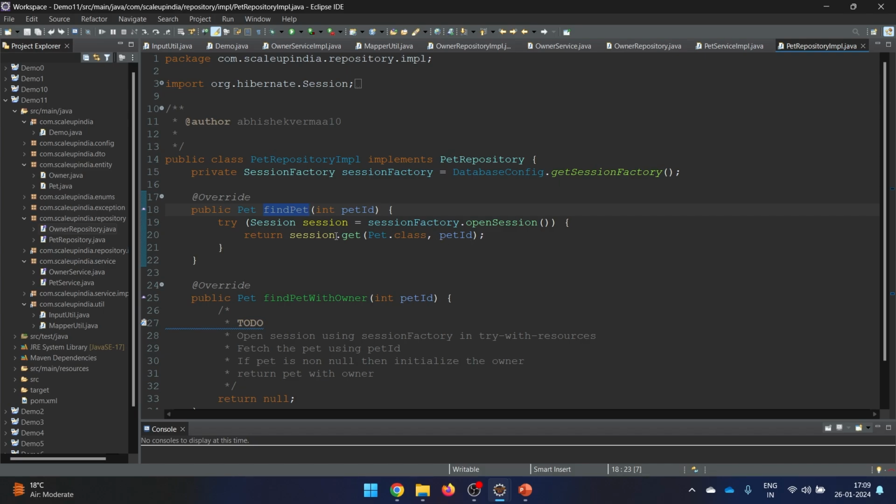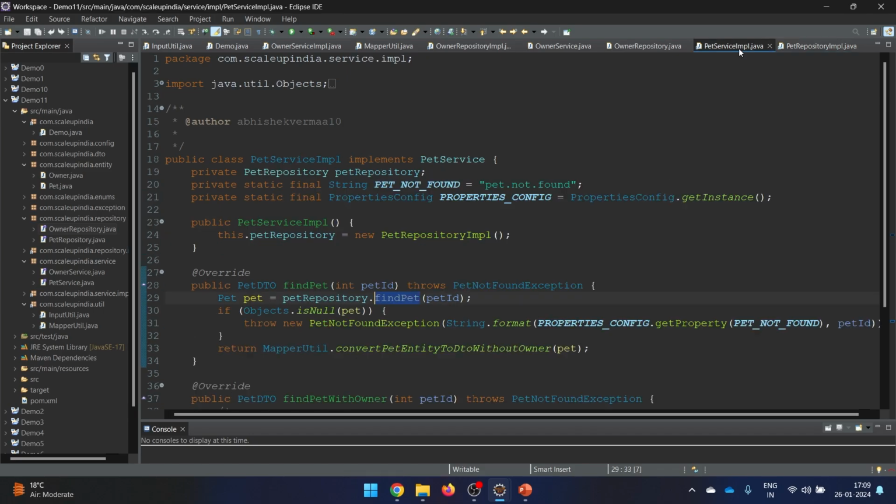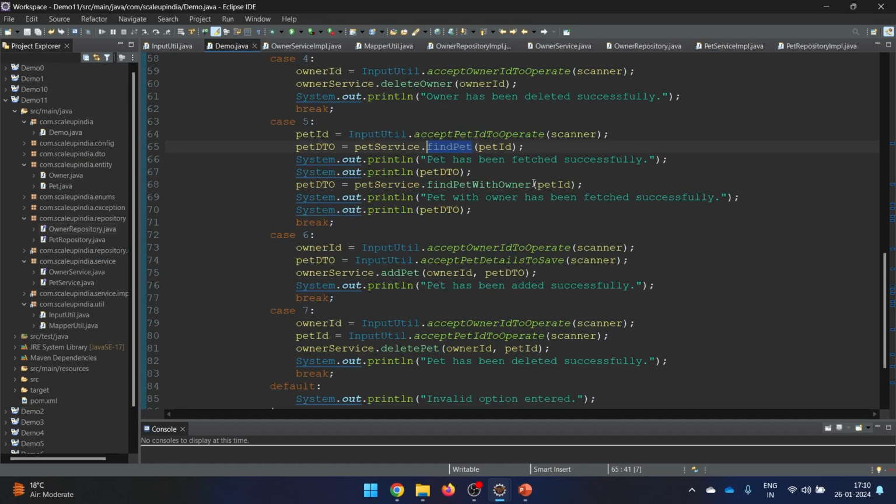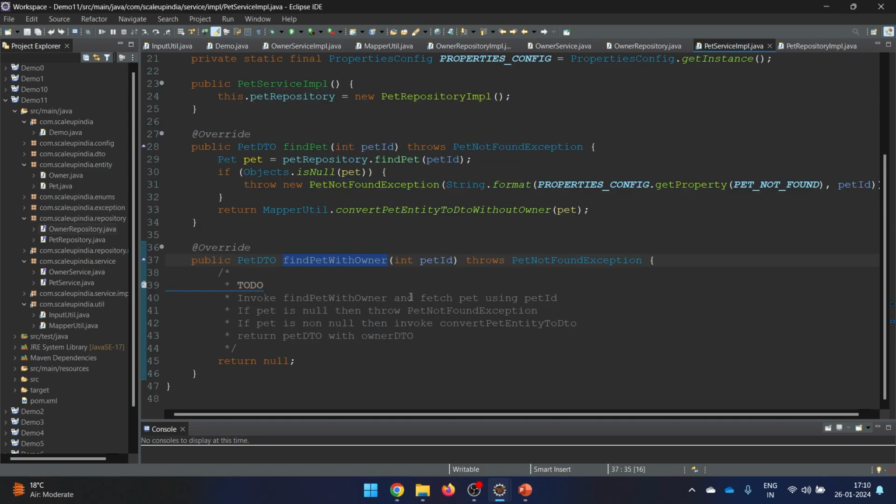We made pet deliberately lazy. So this means when you say pet, you are only going to get a pet only. You won't get any kind of owner here. Yeah, so we are just checking this and we are converting it without owner. The other thing which we are doing here is find pet with owner. So this is a separate method which we created.